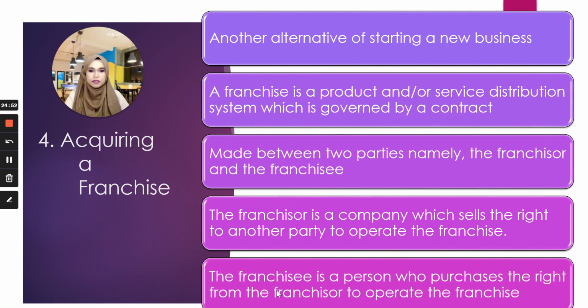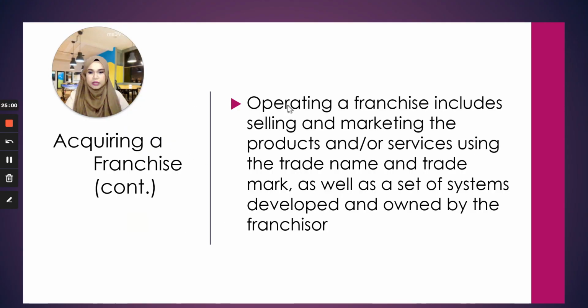While the franchisee is the one that purchased the right from the franchisor to operate the franchise. Now, operating your franchise includes selling and marketing the product and/or the services using the trade name, trademark, as well as a set of systems developed and owned by the franchisor. So remember, the franchisor is the one who actually started the business and owns everything about the business.